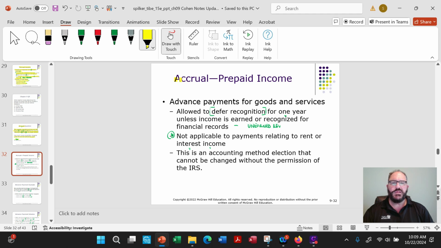All right. What about prepaid income? Basically deferred income. So advance payments for goods or services, we've seen this. Deferred recognition, unearned revenue or deferred revenue, okay? By the way, not applicable to payments relating to rent or interest income, okay? And again, accounting methods cannot be changed without permission from the IRS. So if you decide for some of these things having to do with the rent and interest, once you've chosen it, you cannot change your mind without IRS approval.